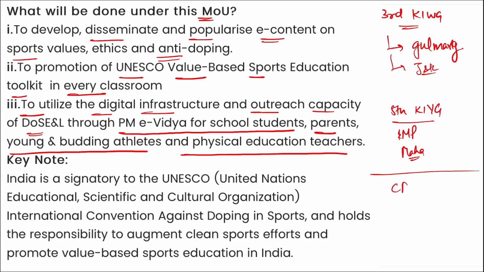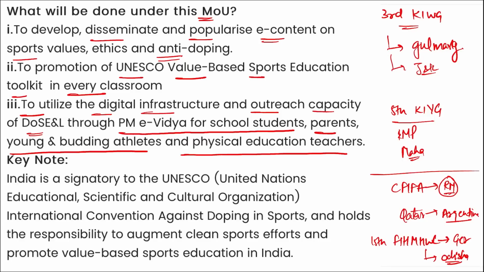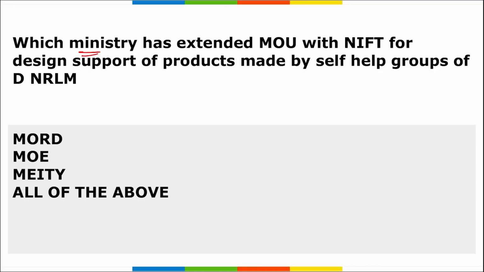Then recently the Club FIFA World Cup was held. Who won the Club FIFA World Cup? It was Real Madrid who won this Club FIFA World Cup. And if we are talking about the normal FIFA World Cup that was held in Qatar, who won? It was Argentina, and it was the third time that Argentina has won it. Then if we are talking about the 15th edition of FIH Men's Hockey World Cup, it was won by whom? It was won by Germany. Where was this held? This was held in Odisha. Alright, and in Odisha only, in Rourkela, the biggest hockey stadium, Birsa Munda Hockey Stadium, has been developed.